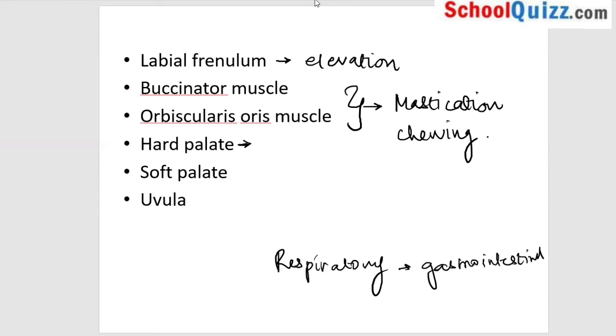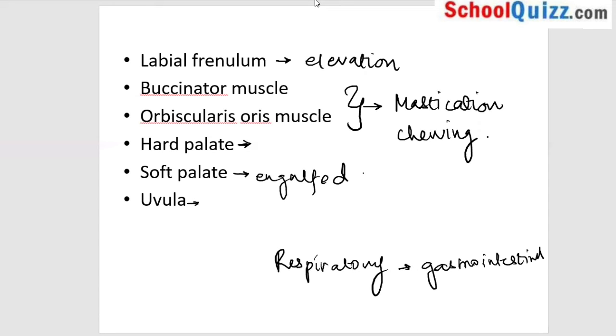So here you have a hard palate which will separate your nose from your mouth. That is the main basic function, and that will allow the food to stay in your mouth. Soft palate is a place where the tongue pushes the food and the food is then engulfed. That is how you gulp the food down.